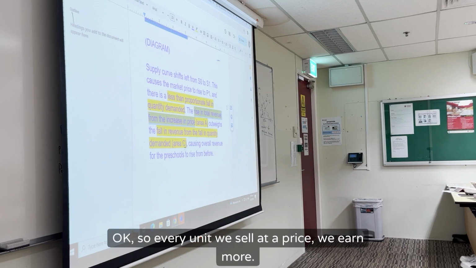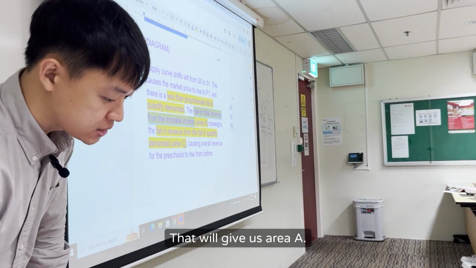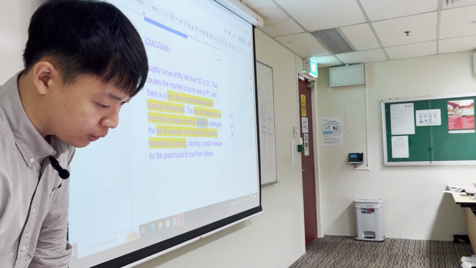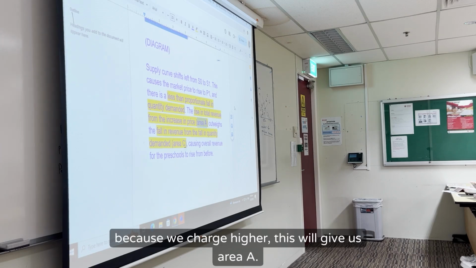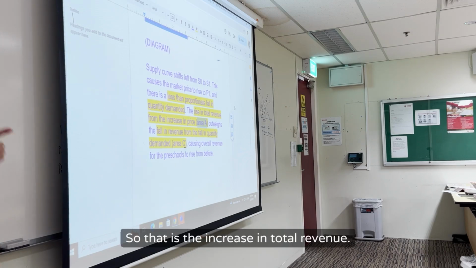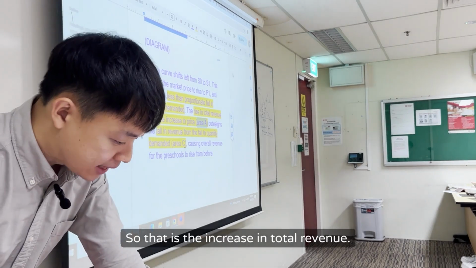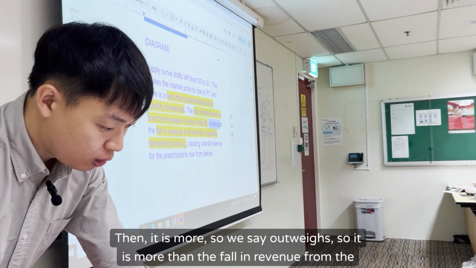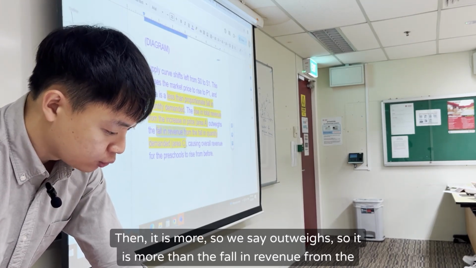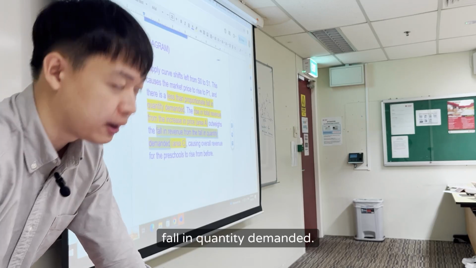Okay, so every unit we sell at a higher price, we earn more. That will give us area A. So that is the increase in total revenue. Then it is more, so we say outweighs, so it is more than the fall in revenue from the fall in quantity demanded.